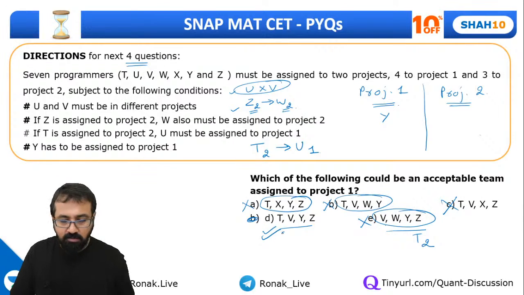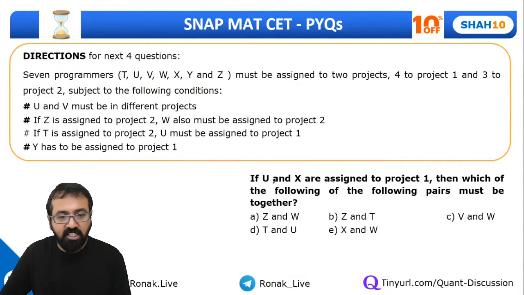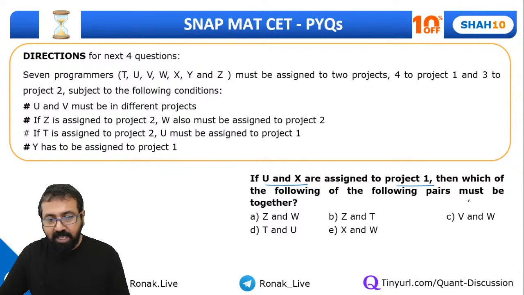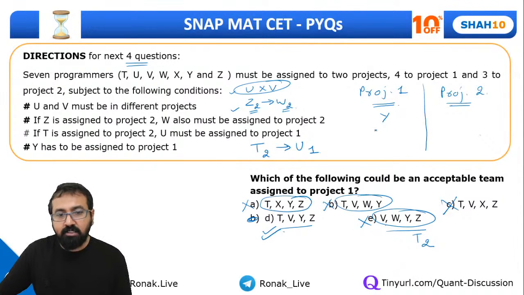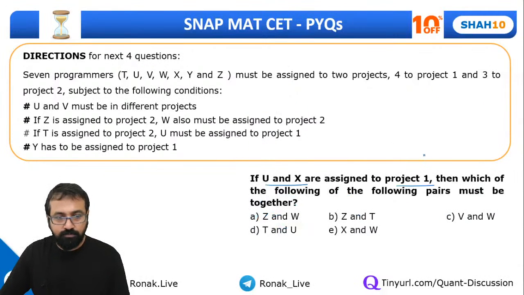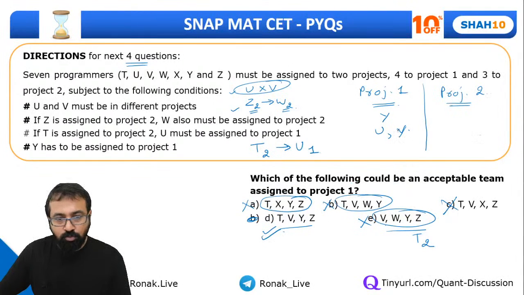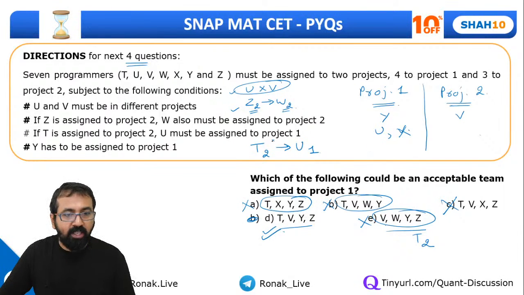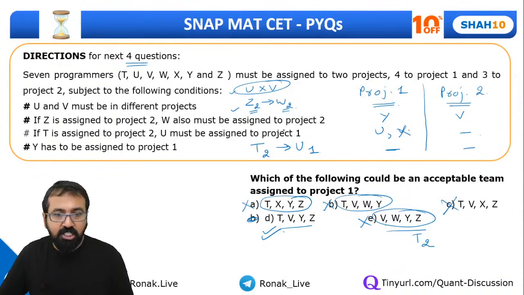Remember these conditions. Now, what is the second question? If U and X are assigned to project 1, then which of the following pairs must be together? When U and X are assigned to project 1, V should be in project 2. Now please understand, there is space for just 1 more person over here and 2 people over here. So let's see which condition has to be fulfilled.